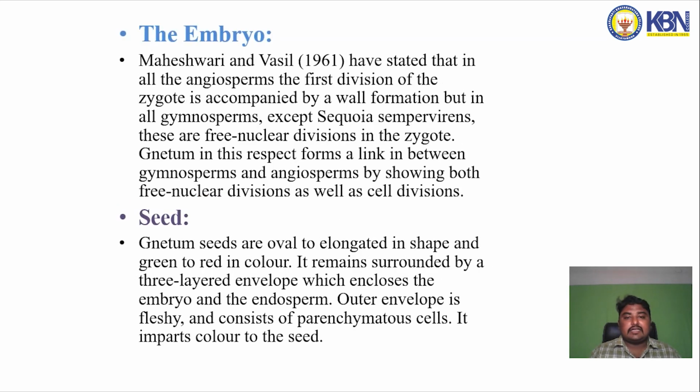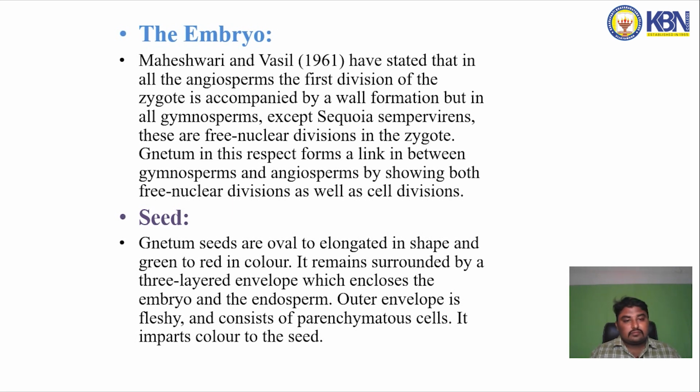The embryo. Maheshwari and Vasil in 1961 have stated that in all the angiosperms, the first division of the zygote is accompanied by a wall formation, but in all gymnosperms, except Sequoia sempervirens, there are free nuclear divisions in the zygote. Gnetum in this respect forms a link between the gymnosperms and angiosperms by showing both free nuclear divisions as well as cell division.